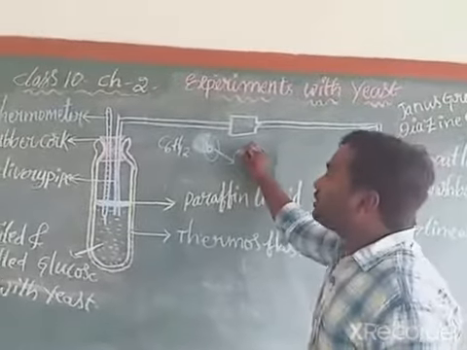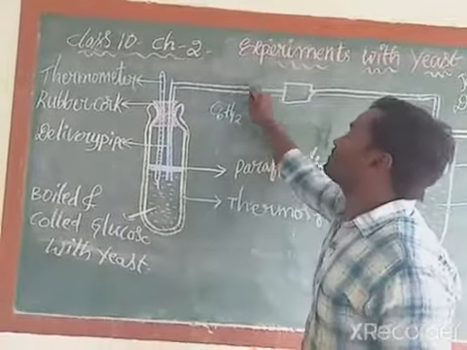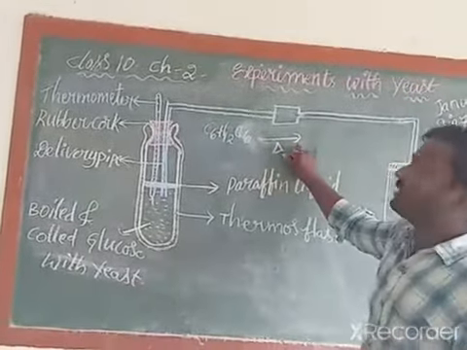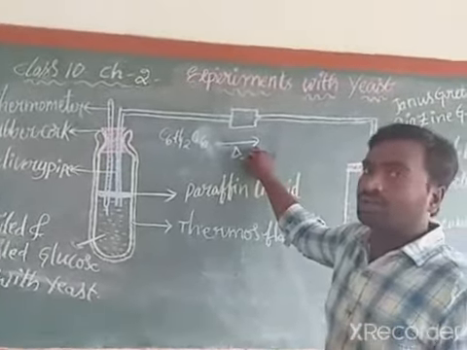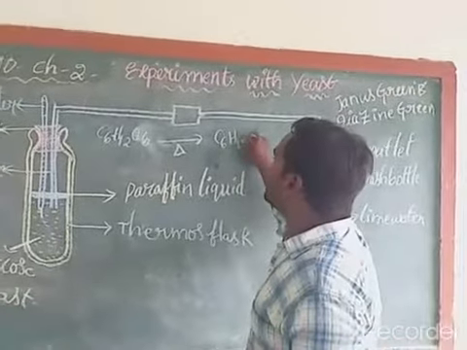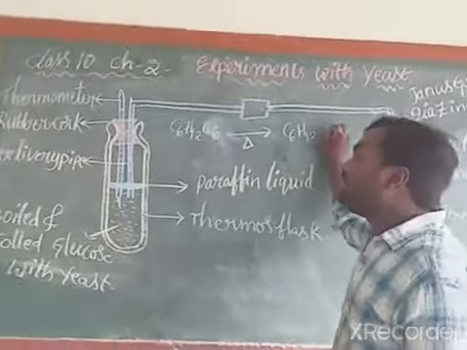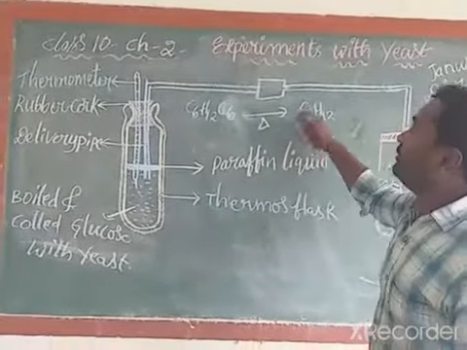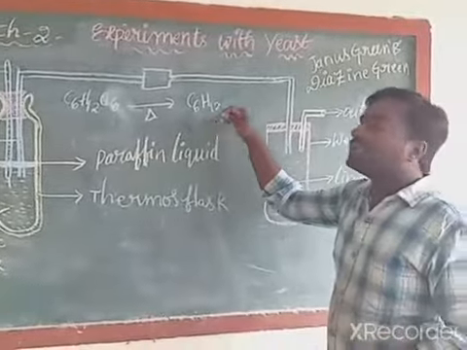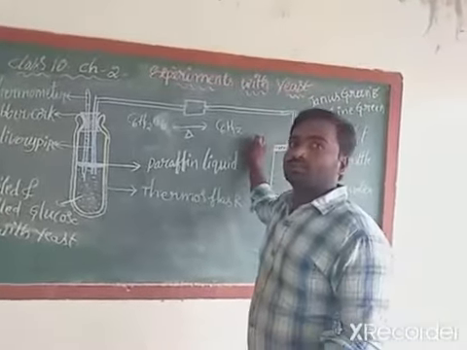If you boil the glucose, C6H12O6 becomes, here the triangle symbol indicates on boiling or on heating, it turns into C6H12. If it turns completely into C6H12, we can test.